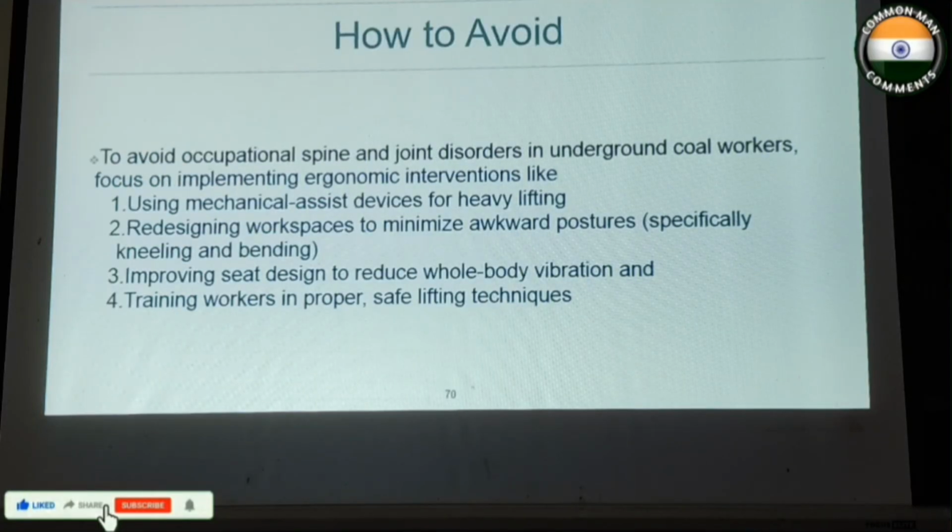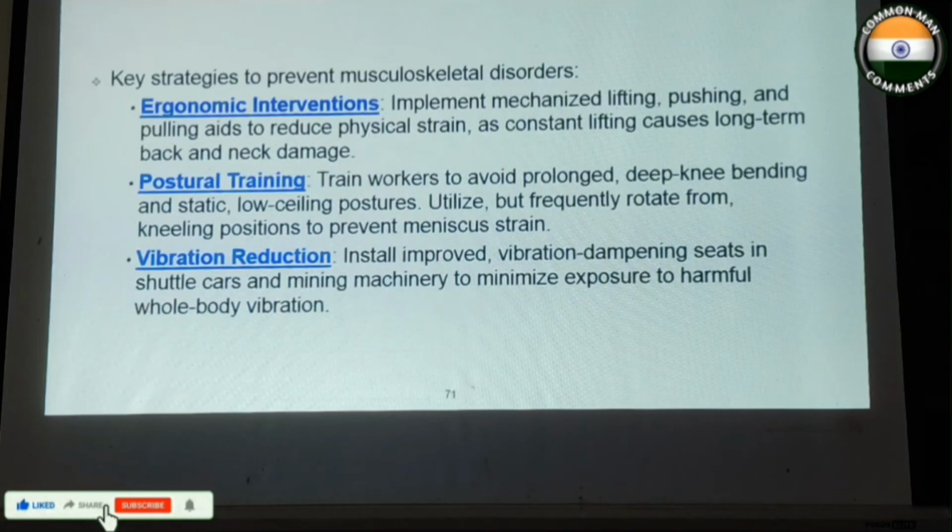And how to avoid all these occupational spine and joint disorders in underground coal workers. This focuses mainly on implementing ergonomic interventions like using mechanical assist devices for heavy lifting, redesigning workspaces to minimize awkward postures, specifically kneeling and bending, improving seat design to reduce whole body vibration, and training workers in proper safe lifting techniques. Key strategies to prevent musculoskeletal disorders include ergonomic interventions.